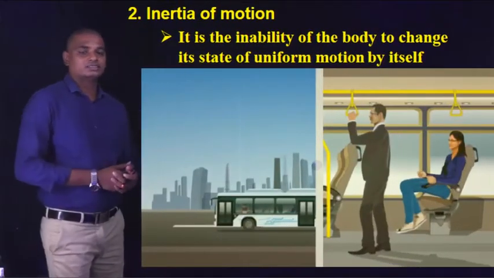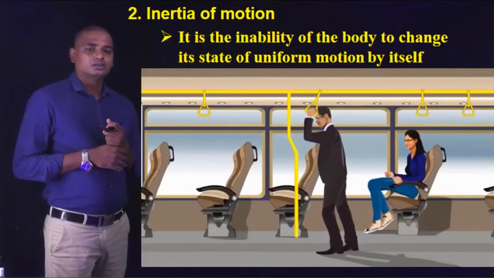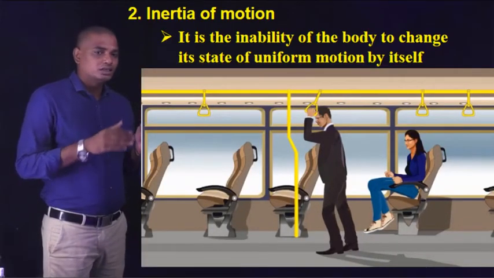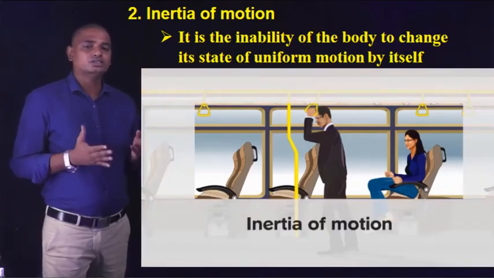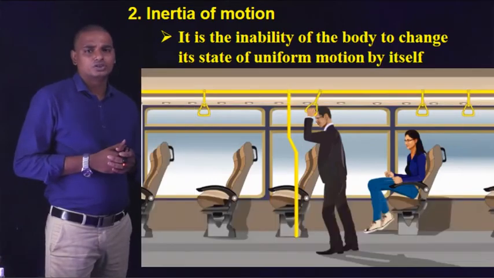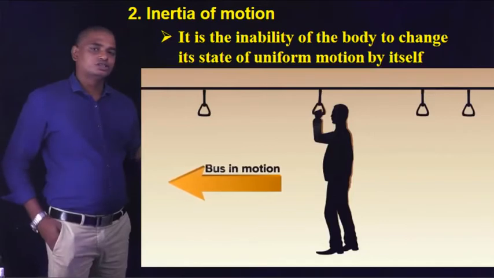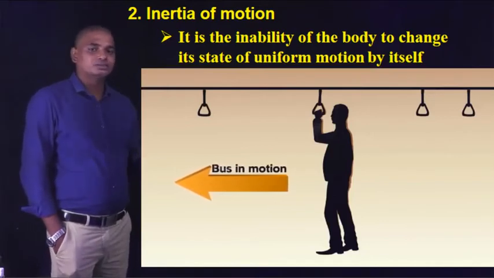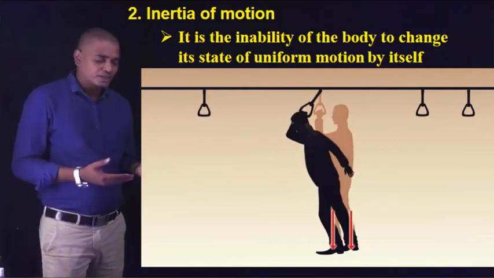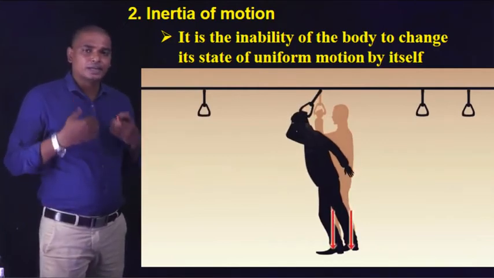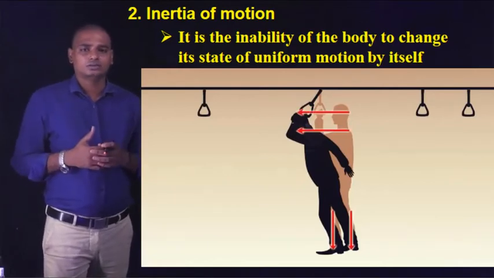Okay, let us see this example. So the passenger is standing and traveling in a bus. When the bus stopped suddenly, he fell forwards. You can see here, when the bus stopped suddenly, he fell forwards. This is due to inertia of motion. Why does this happen? Initially the bus is in motion, so the passenger in the bus is also in motion. When the bus stopped suddenly, the feet will stop suddenly, but the remaining body is still in motion, so that he fell forwards.